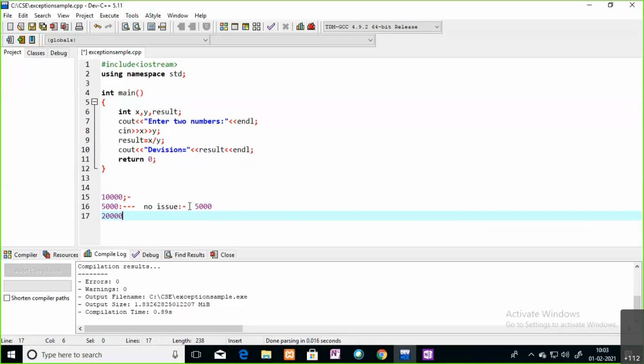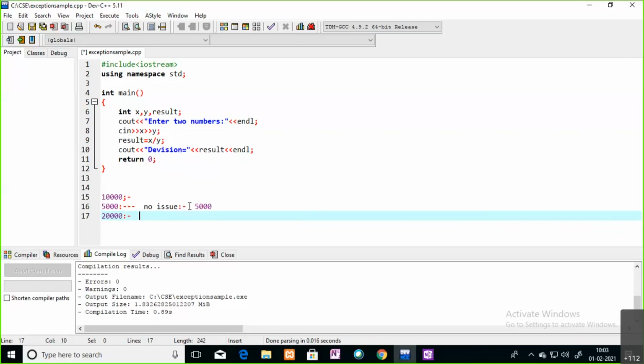Everything you followed, but you are trying to withdraw more than your account balance. It simply won't give you 20,000; it is going to show some message, like insufficient funds.